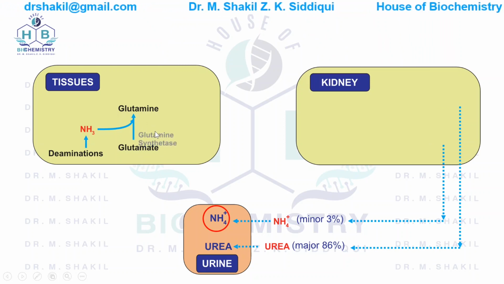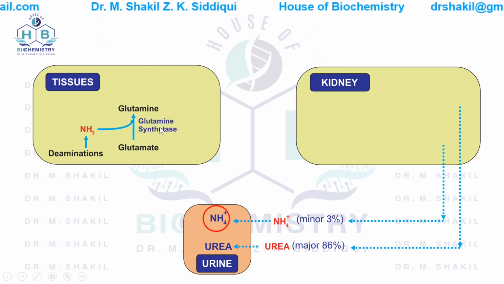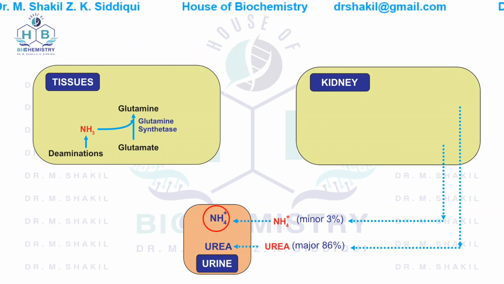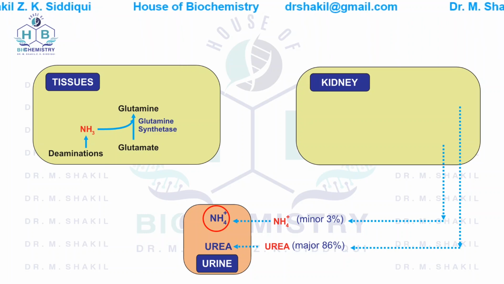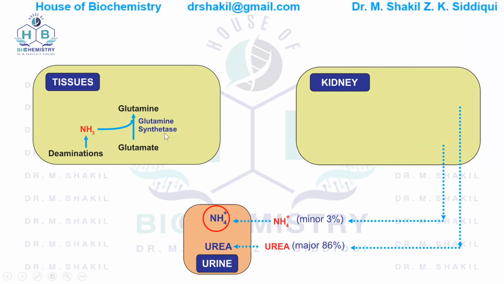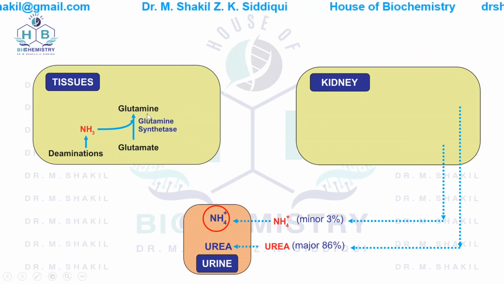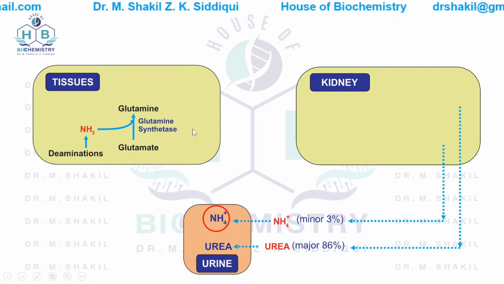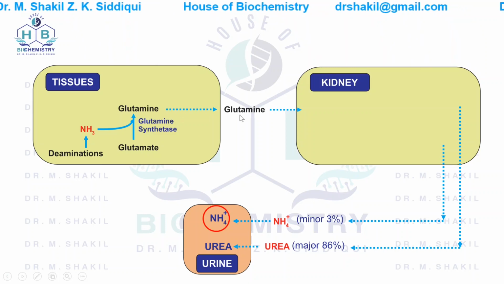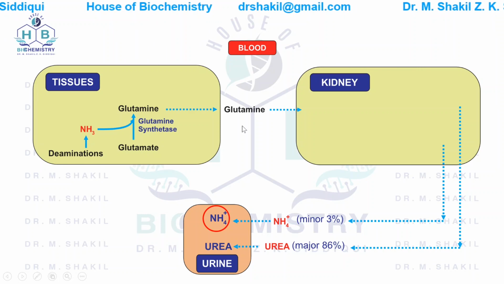The enzyme involved in this is glutamine synthetase. Now you should remember the difference between synthase and synthetase. It can be asked in viva, what is the difference between synthetase and synthase? The difference is synthetase involves ATP while synthase does not need ATP. Now this glutamine is not charged because it has an amide bond. This glutamine is then dumped into the blood, and from the blood it goes to the kidney.